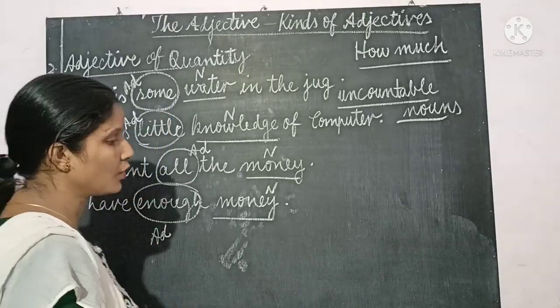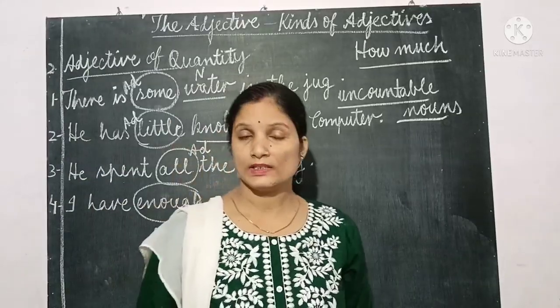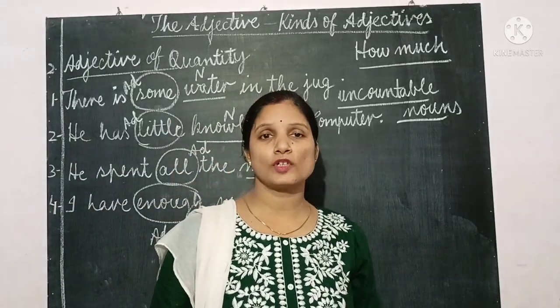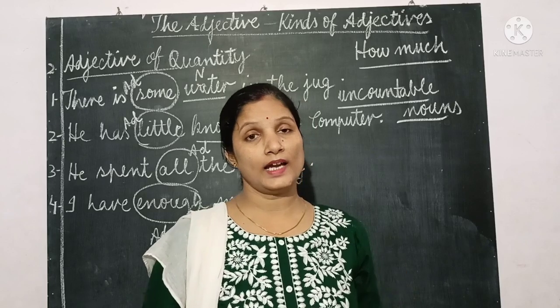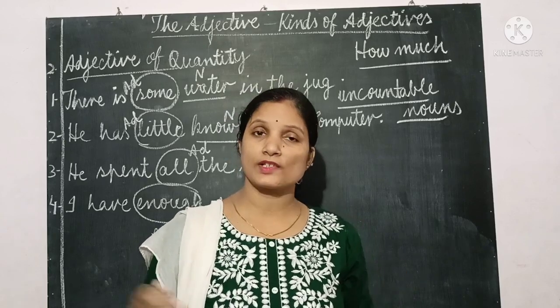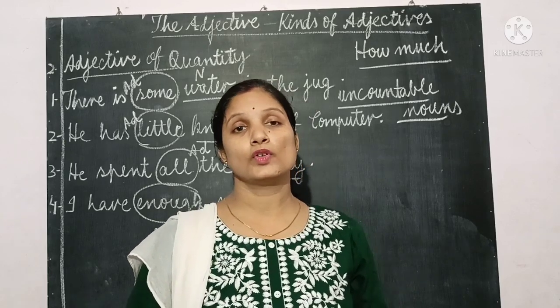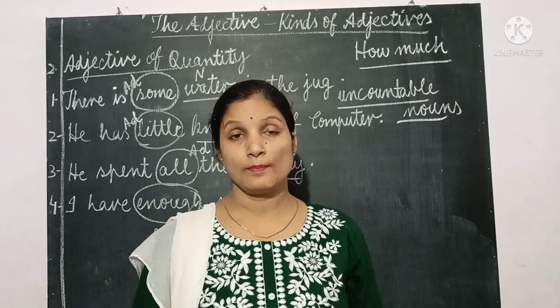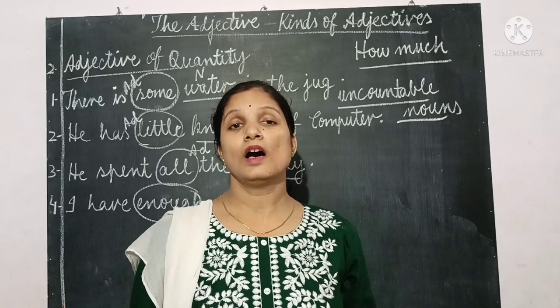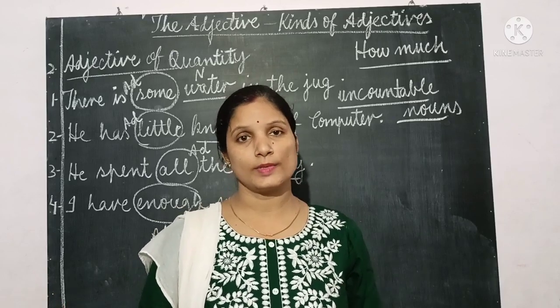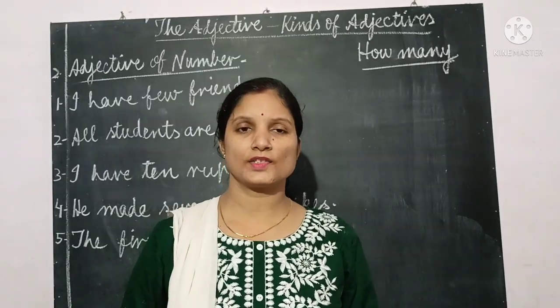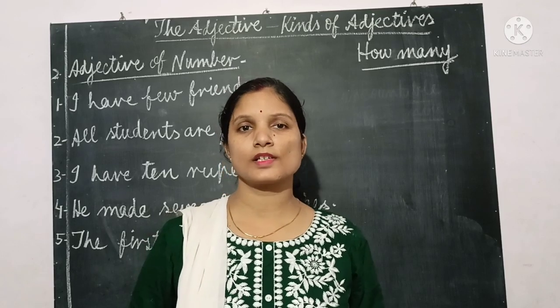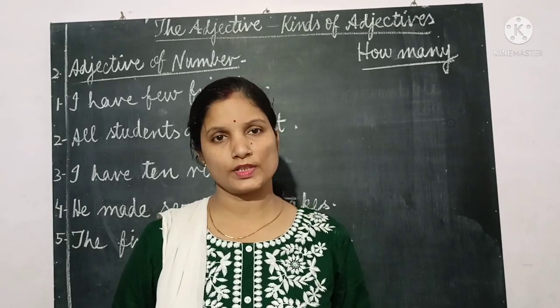Clear? Now we are going to see adjective of number. This is also very easy. You only have to keep in mind that adjectives of number are used for countable nouns, but adjectives of quantity are used for uncountable nouns. This is a little different from adjective of quantity.